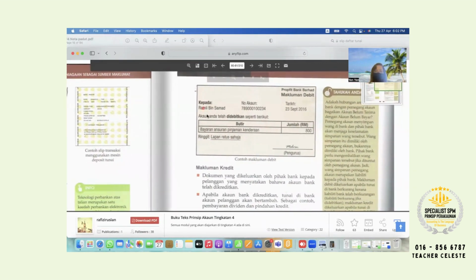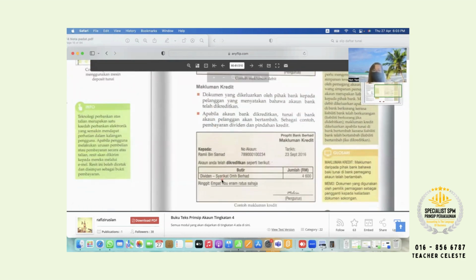So I give you an example here. So this one is the makluman debit, you see. Next page, makluman debit. Then who sent this document? Profit Bank Berhad. Sent to who? Sent to Ramli bin Samad. Why? Because the account telah ditolakkan, because of the car installment automatically deducted 800 on 23rd September 2016. All clear? Okay, next, same page.